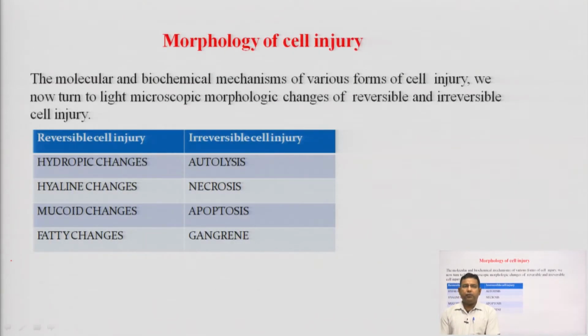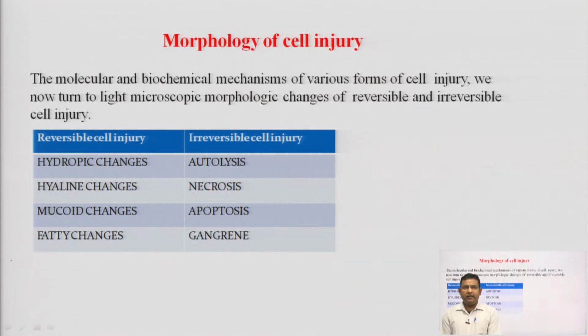Now, come to the morphology of cell injury. Having seen the molecular and biochemical mechanisms of various forms of cell injury, we now turn to light microscopic morphologic changes of reversible and irreversible cell injury.